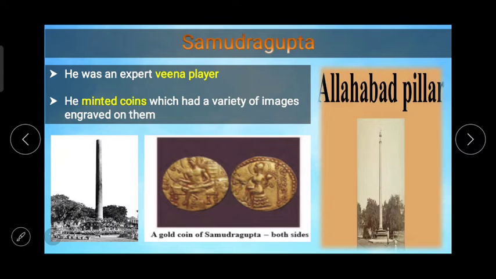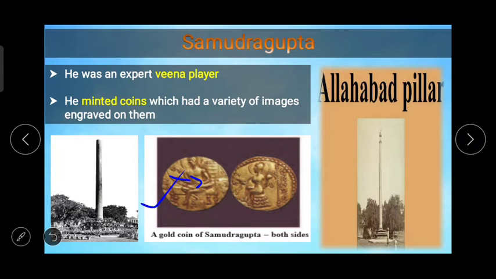He minted coins which had a variety of images engraved on them. On the screen you can see a gold coin of Samudragupta, both sides of that coin. In one of them he is seen playing the veena and his name Samudragupta is engraved on it. Here you can see. So by this we get to know many things related with history, and that is why we consider coin as a very important source of history.